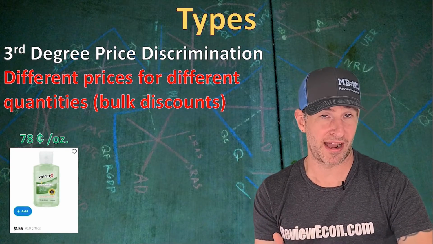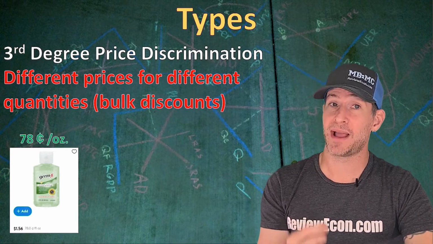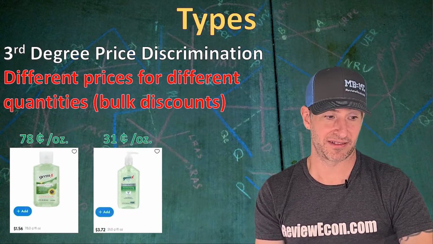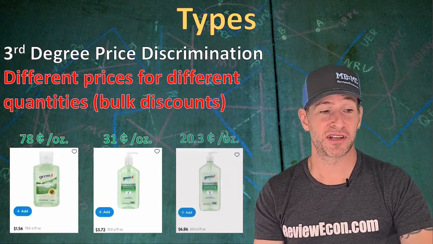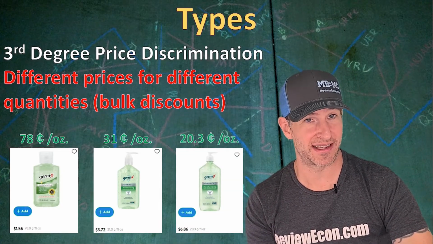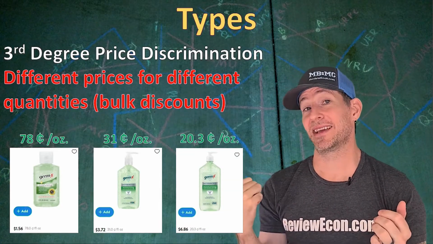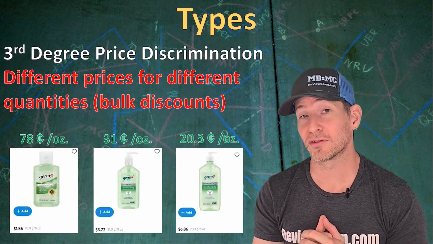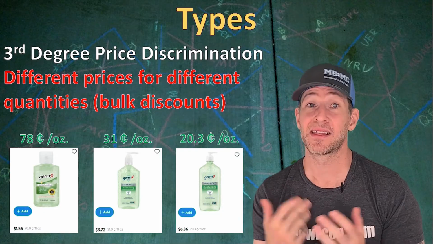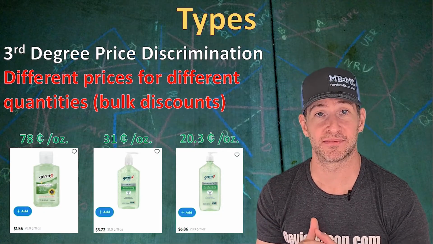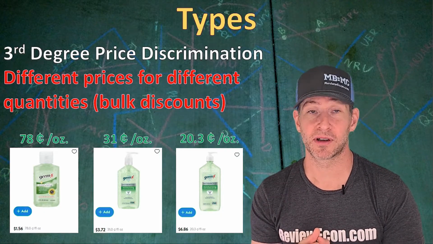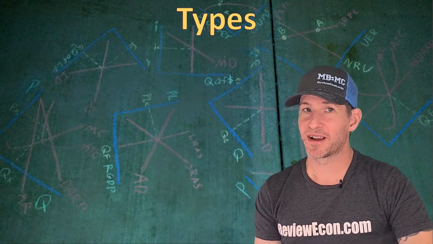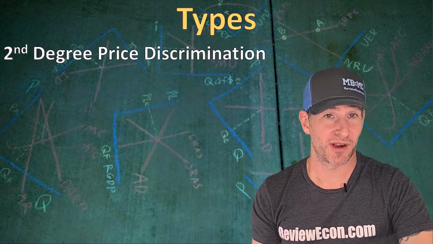78 cents per ounce. But if you buy a larger package of that hand sanitizer, you would pay only 31 cents an ounce. And if you get the biggest size option, you're going to pay just 20.3 cents per ounce. So even though these containers have the exact same hand sanitizer, the price per ounce varies by the size. This is one form of price discrimination. The people who are willing and able to buy in bulk pay a much lower price than the people who buy smaller portions here.